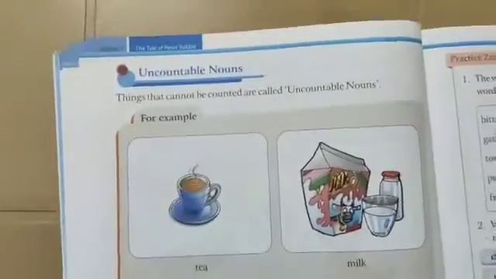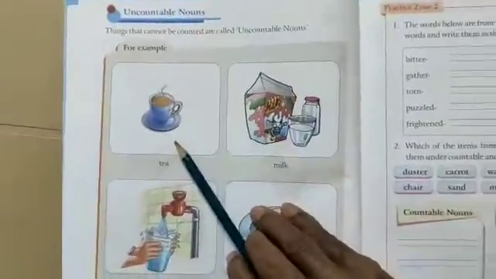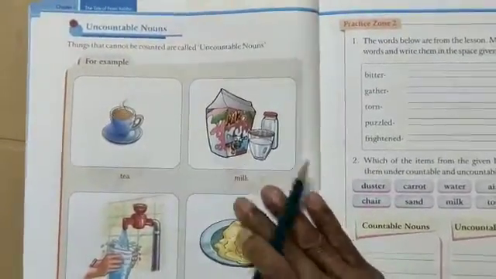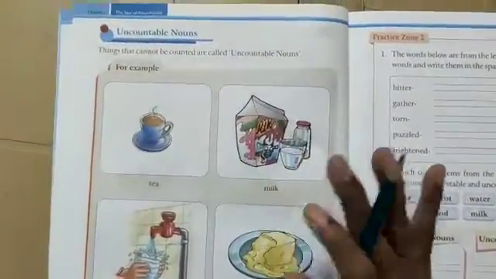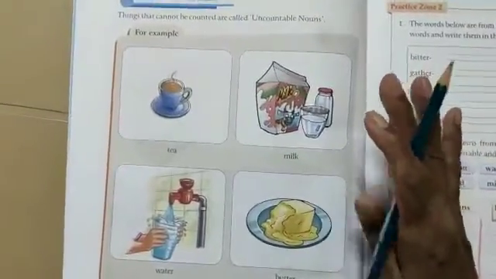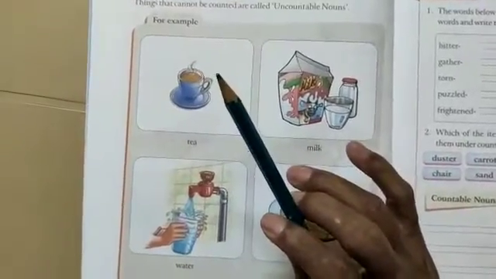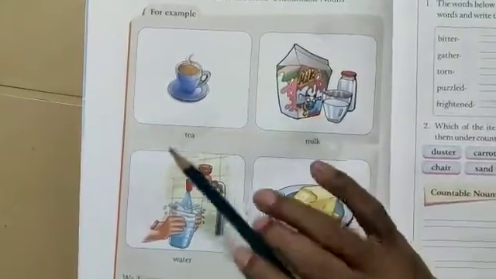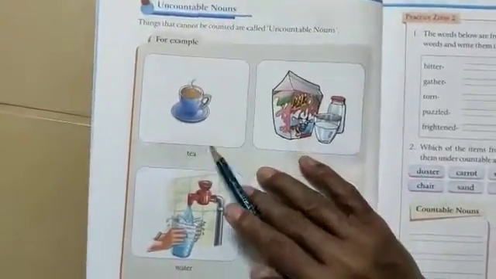Now, children, come to page number 16. Here also 4 pictures are given. Tea is there, milk is there, water is there, and butter is there. They come under uncountable nouns because we cannot count these things in numbers. For example, I can say give me 1 cup of tea, but I cannot say give me 1 tea. Or there is a little tea left in the cup. We can say like that, but we cannot say there is 1 tea left in the cup.